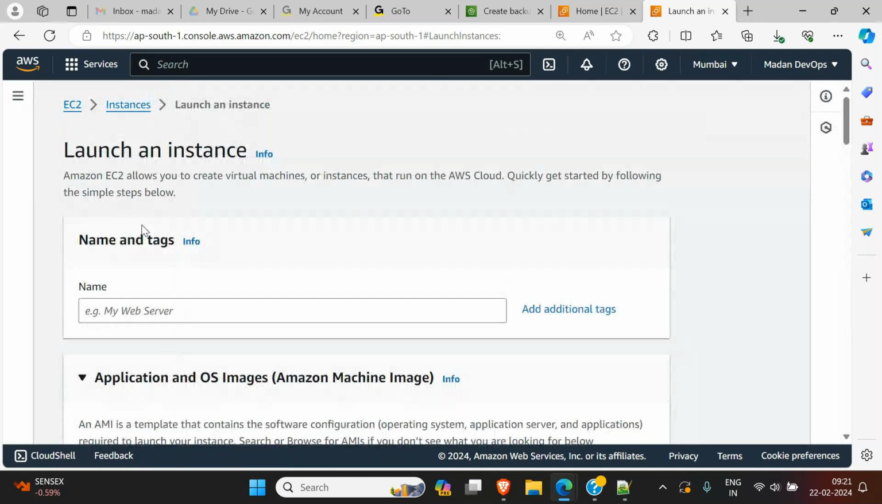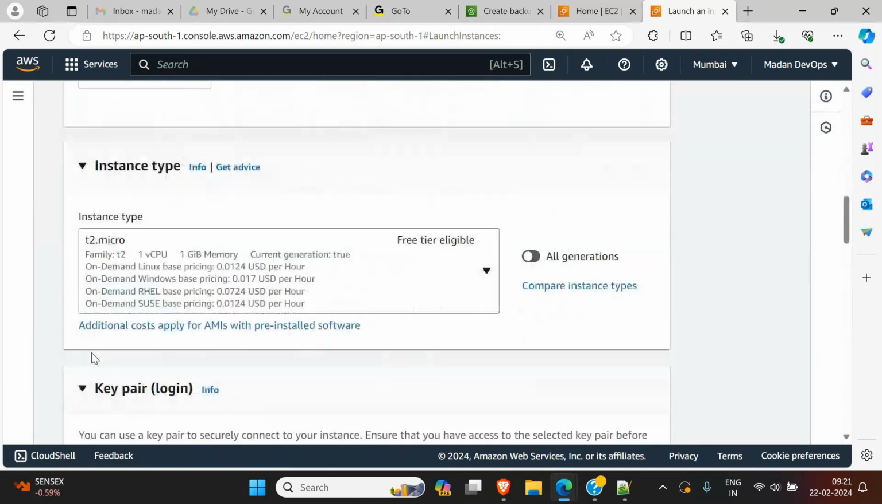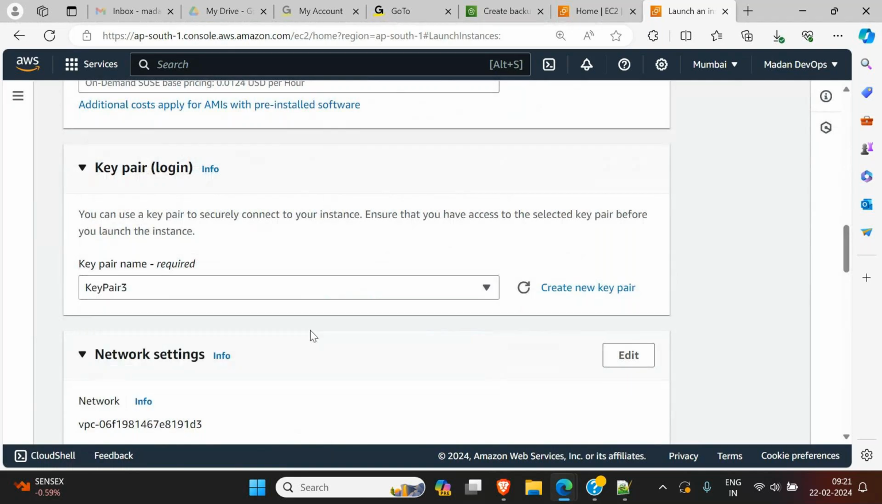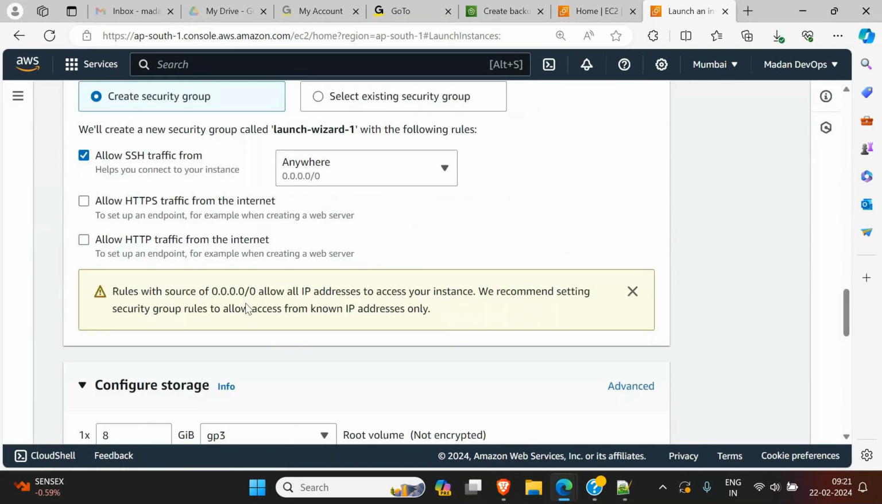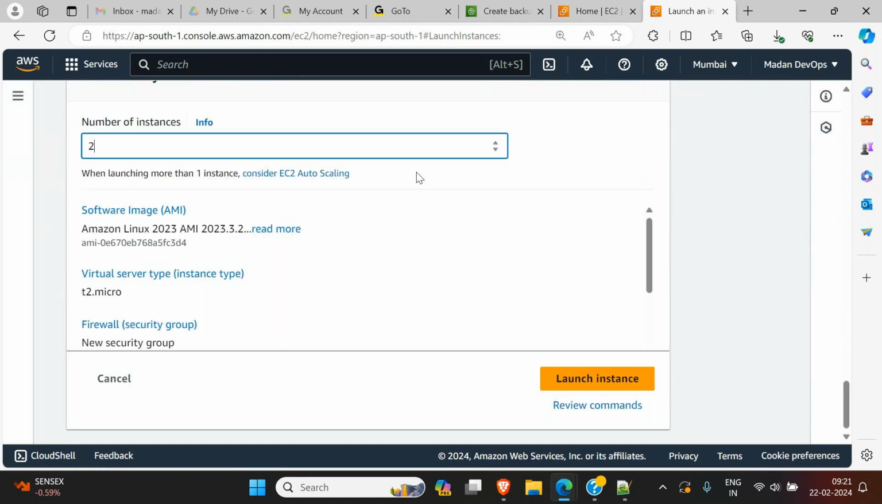Whenever you create an instance, you should terminate it afterward. Now let's take Amazon Linux only. We want one server, right? For the demo purpose, keep 3 here. And don't worry about these security groups, let it be like that, no problem. Let's take two instances. I'm creating two instances, right?